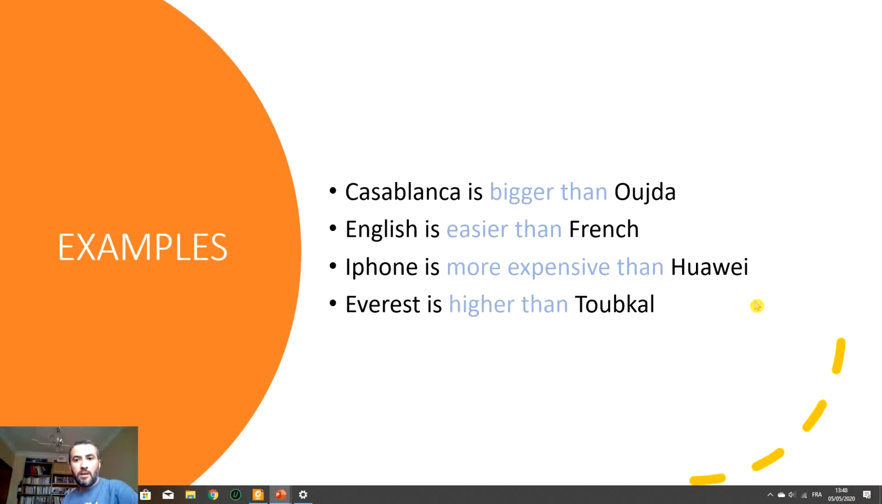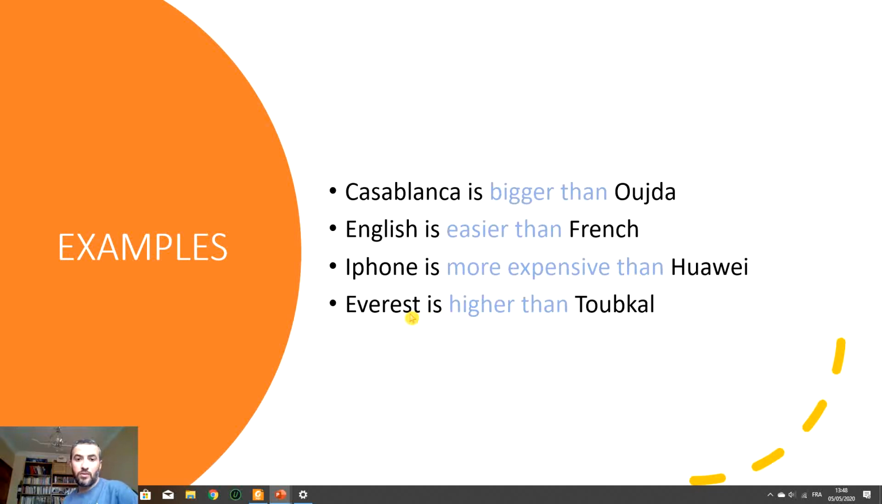Let's see these examples. Casablanca is bigger than Oujda. So we have big, we double the G. Go back to your lessons on consonant, vowel, consonant. We double the consonant and then we add ER. English is easier than French. I think that you agree with me. iPhone is more expensive than Huawei. So here we have a long adjective. We use more and than.